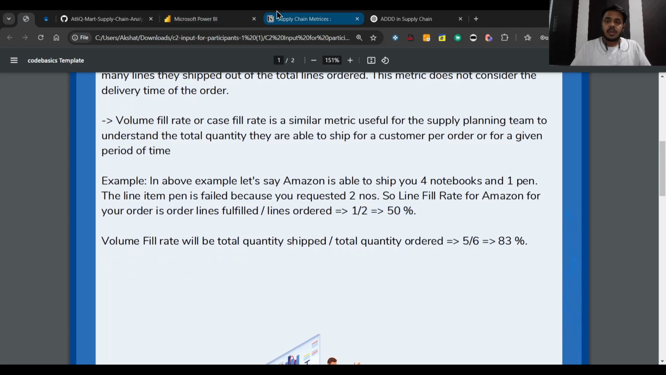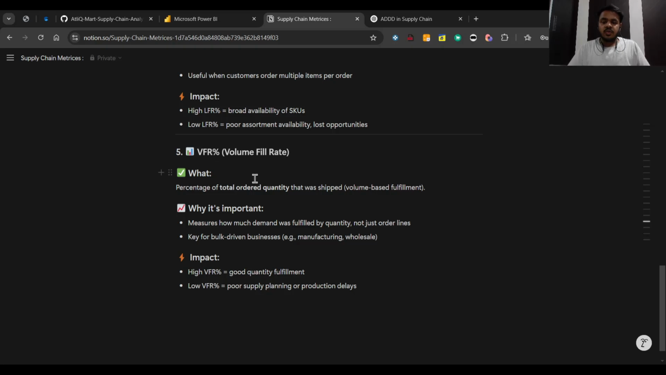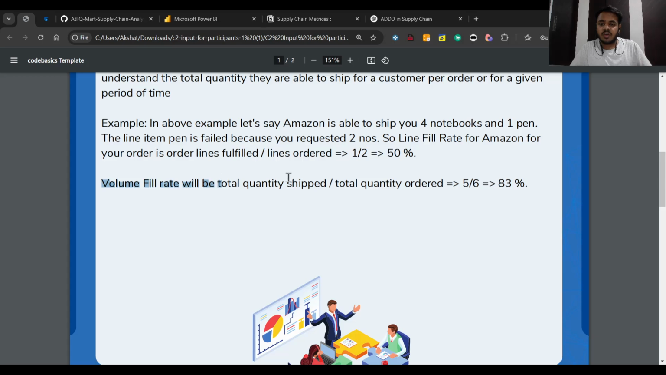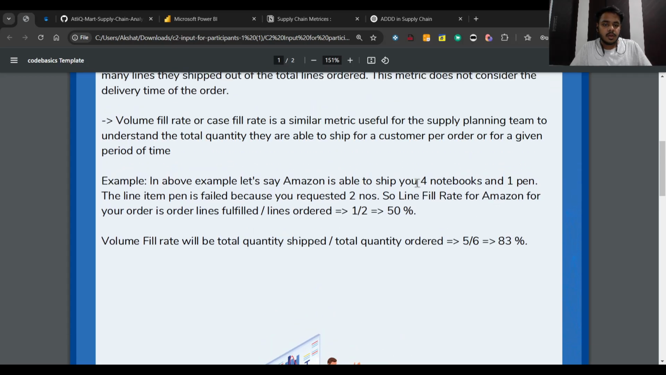Now, getting to the VFR. VFR only considers the volume or the quantity that the customer has placed. It says the percentage of total order quantity that was shipped to the customer. Let's see with this example. So VFR only calculates the quantity, right?